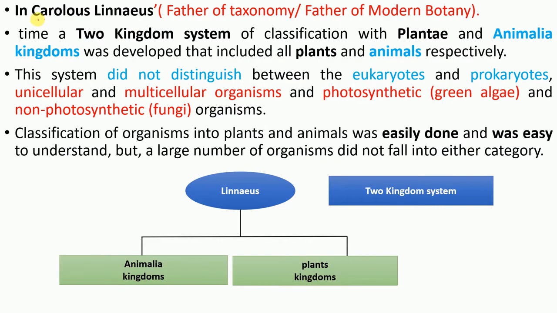And there is another person, none other than Carolus Linnaeus, and he is also known as the father of taxonomy and father of modern botany. Actually, he did not give any modern taxonomy, right? But based on his system, now we are able to create modern techniques for our classification system. He also gave a two kingdom classification system: kingdom Animalia and kingdom Plantae.